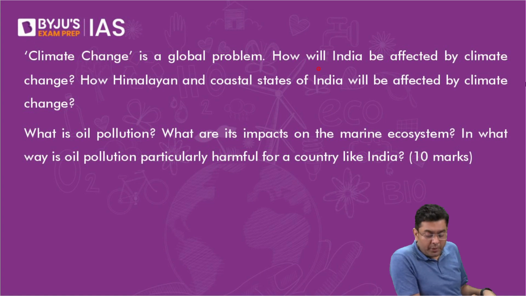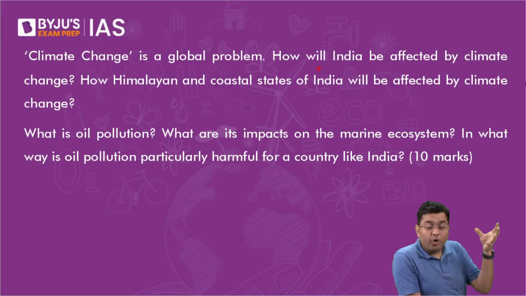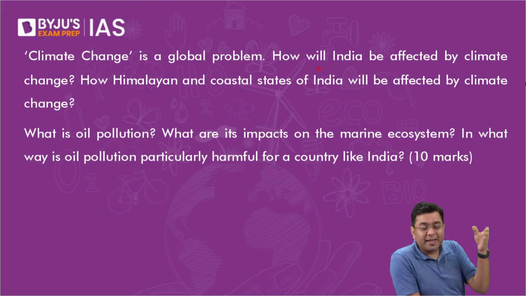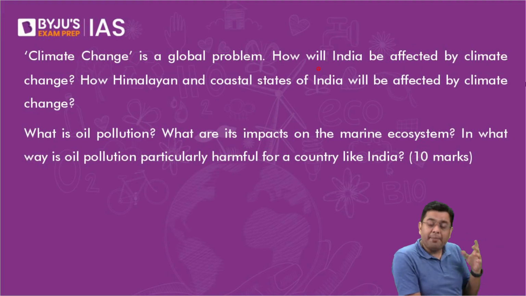In what way is oil pollution particularly harmful for a country like India? We have a very large coastal ecosystem. Already the region of the Bay of Bengal and Arabian Sea have hypoxic waters. Oil spill in that area or oil pollution can lead to substantial issues. Now, this oil and the pollutant of the oil continue to remain in the region, then it can reach the coastline also. It can damage the coastal ecosystem, particularly the fragile species which live across the coastal ecosystem. That is something which you can elaborate.